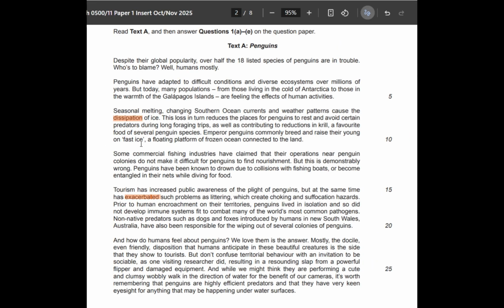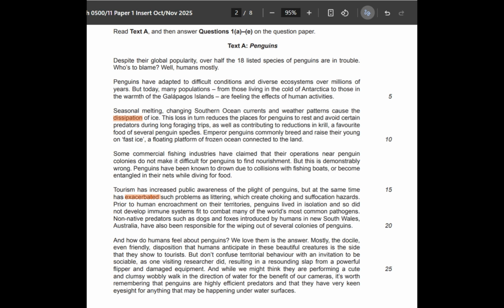So read this 3rd paragraph and let's find the reason here. Seasonal melting and the weather patterns cause the dissipation of ice. This loss, it means that something is being wasted here, ice gone. This loss in turn reduces the places for penguins to rest. Yes, this is your answer. If there is no ice, it means that there are less chances for them to rest and avoid certain predators. So if you write resting or predators, it's 1 point, right? Considering 1 point. They're not 2 points here because same.